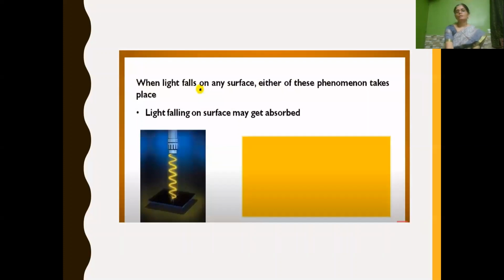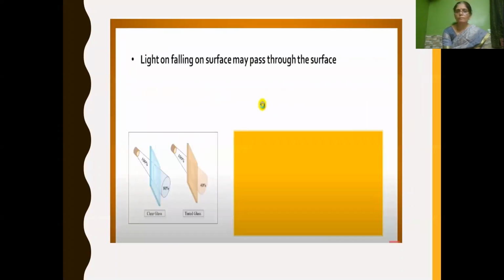So children, whenever light falls on any surface, there are only three possibilities. Either the light will be absorbed, what we call absorption. When the light falls on the surface, it may get absorbed if the surface is opaque.